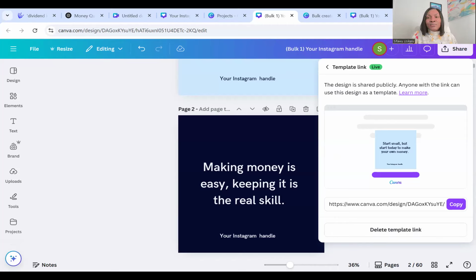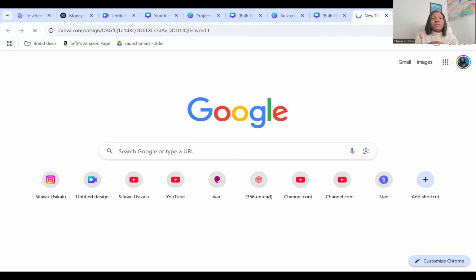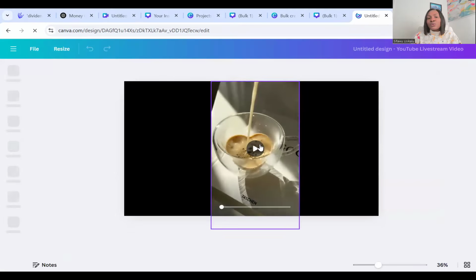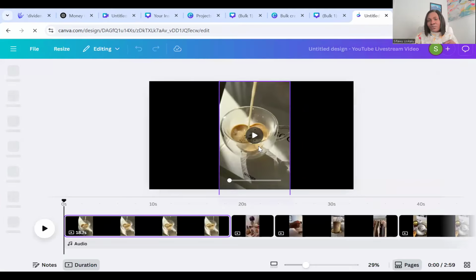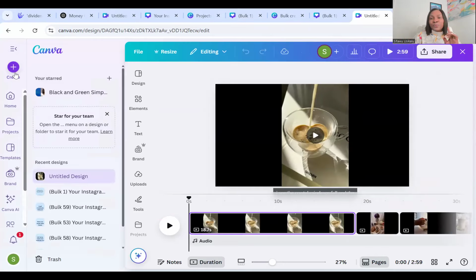Now let's create the reels. We're going to be using the same quotes for our reels. So let's go back to Canva. And so this is a form of a reel. It comes in form of a video, right? You can see these are some that I've created for some people. You can see it has this video, you can add music to it, you can add voice over to it. That is what is called the reels. So we're going to be creating a reels with our quotes.